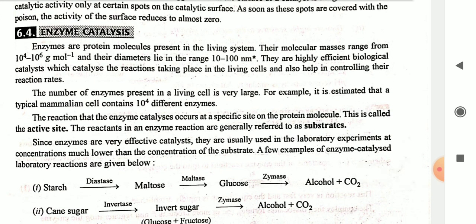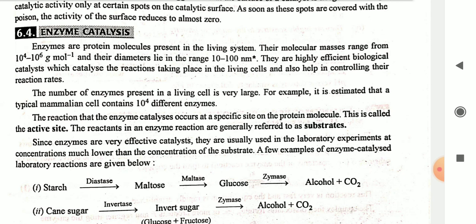Enzyme catalysis. Enzymes are protein molecules present in the living system. Their molecular mass ranges from 10^4 to 10^6 grams per mole and their diameter lies in the range of 10 to 100 nanometers. They are highly efficient biological catalysts which catalyze the reactions taking place in a living cell and also help in controlling their reaction rate. The number of enzymes present in a living cell is very large. For example, it is estimated that a typical mammalian cell contains 10^4 different enzymes.